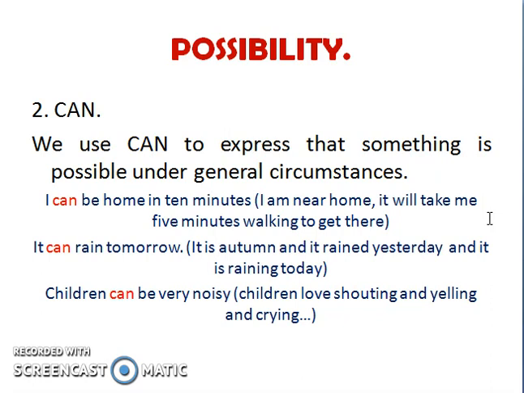"It can rain tomorrow" may mean that it is autumn and it rained yesterday and it is raining today. So it is very possible that tomorrow it is a rainy day. "Children can be very noisy," as children love shouting and yelling and crying.